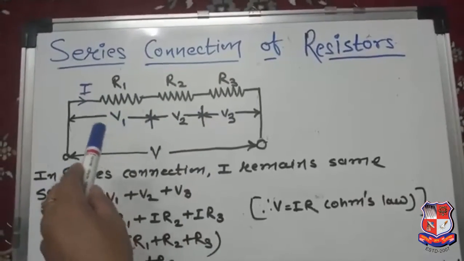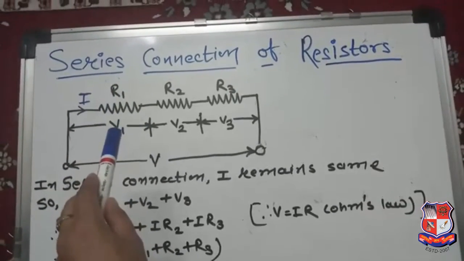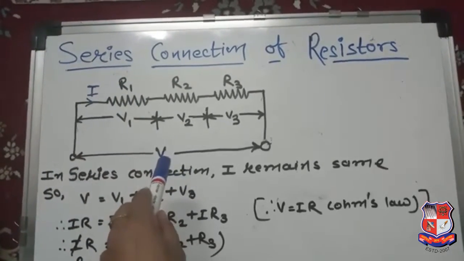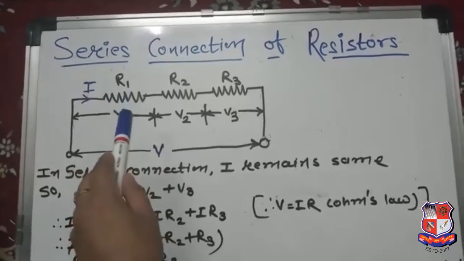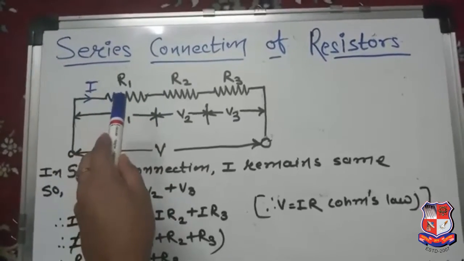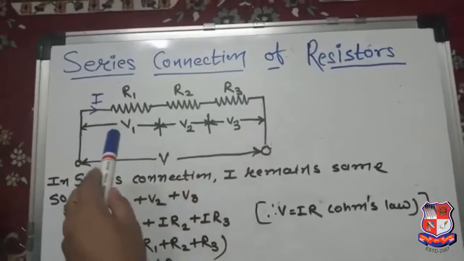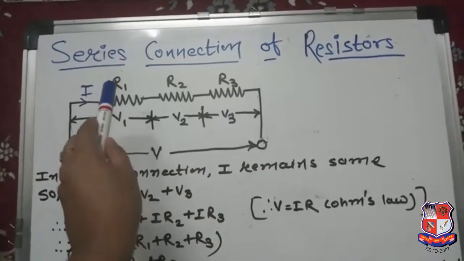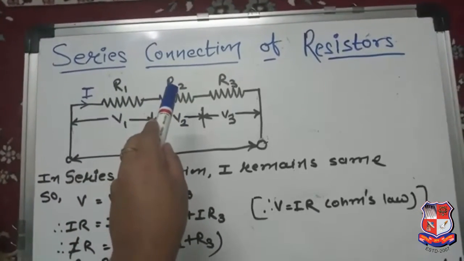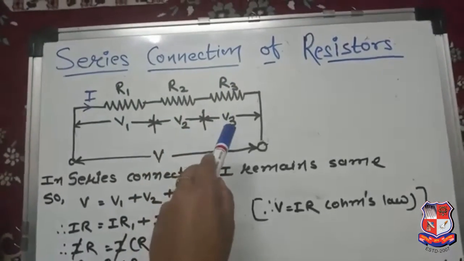Voltage across each element is different, and that value of the voltage is dependent on the value of the resistance. Means what? The applied voltage is equal to the algebraic sum of voltage across each element which are connected in a series. See here, 3 resistances are there, R1, R2, R3 connected in a series. So voltage drop across the R1 resistance, that is V1 volt. Same way voltage across the R2 resistance, that is V2, and voltage across R3, that is V3 volt.